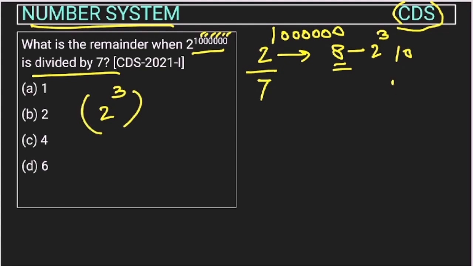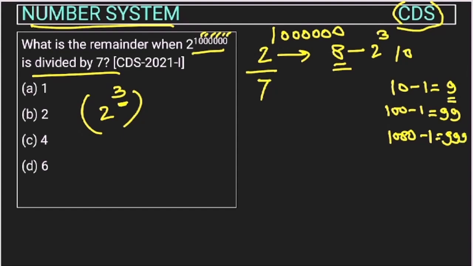If 10 is there and we do minus 1, we get 9. This 9 is divisible by 3. Similarly, if we are having 100, minus 1 gives double 9. This is also divisible by 3 because we are using 3 power here, right? If this is 1000, minus 1 will be triple 9, right? So 1 power will remain, I am telling you that only.